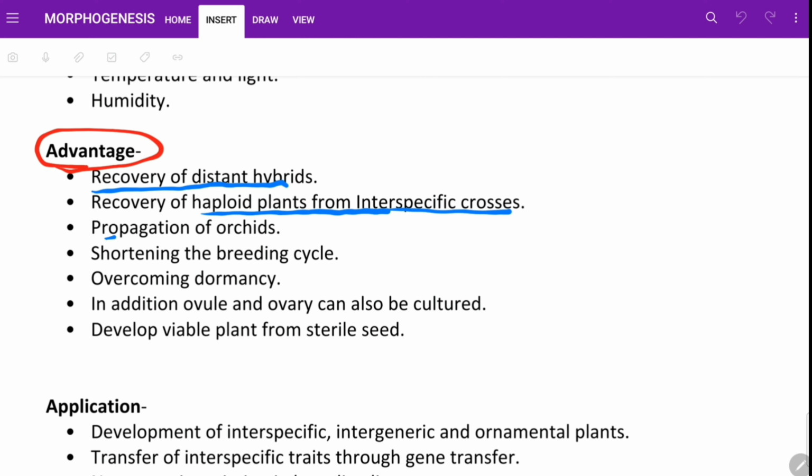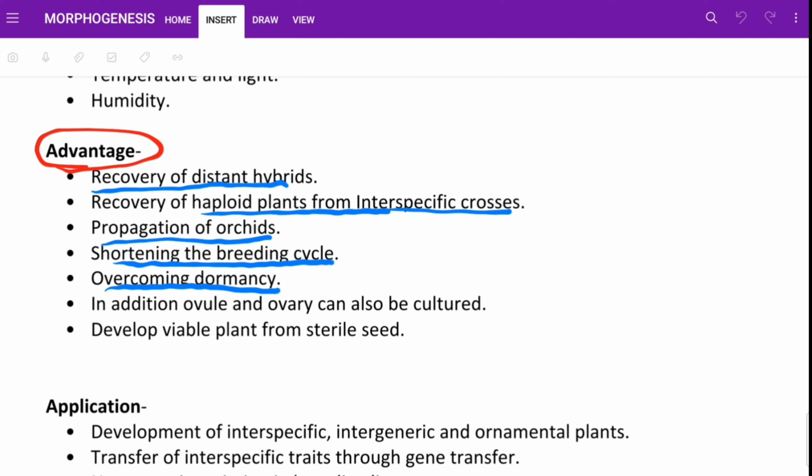The seeds are very minute and the growth rate is very low, so we should use this technique. Shortening the breeding cycle. So we can produce the same plant 2 to 3 times each year, which otherwise produces seed one time. Okay, overcoming dormancy. So underdeveloped seed, or seed that will not germinate for a long time, we can overcome by